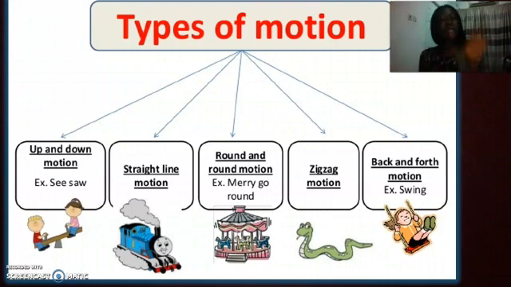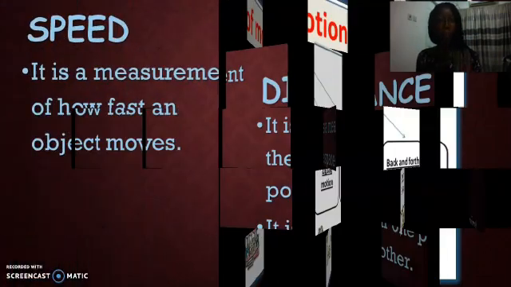Then the zigzag motion, you remember the random motion. In this case, they're showing you the way a snake slithers. Now, a snake doesn't walk, a snake slithers. So when the snake is slithering like this, that's an example of a random motion, the zigzag motion. Then the back and forth motion, like the pendulum I mentioned, oscillatory motion, back and forth motion. So these are different types of motion.